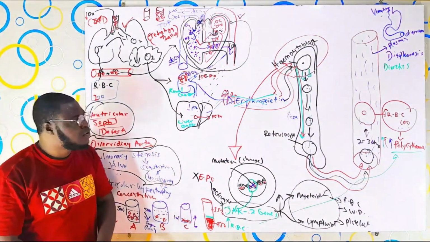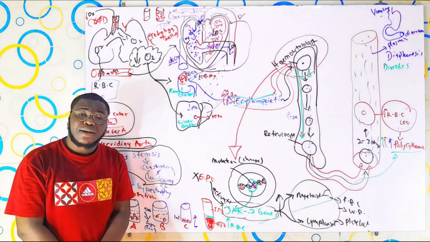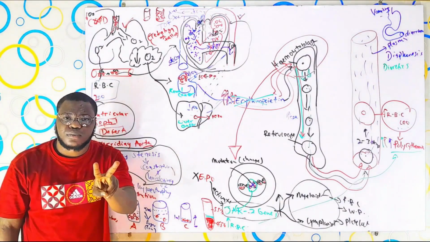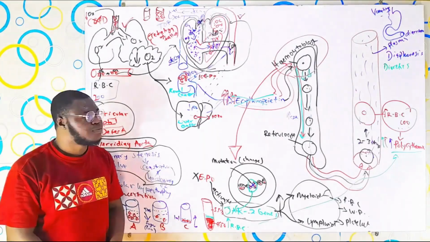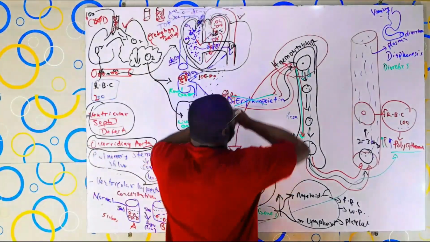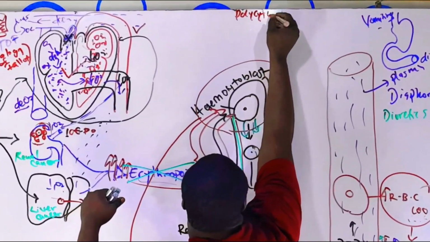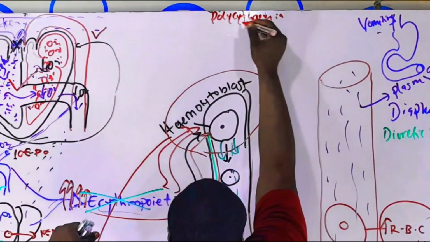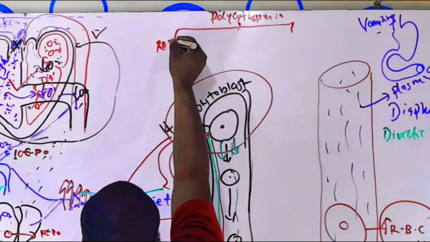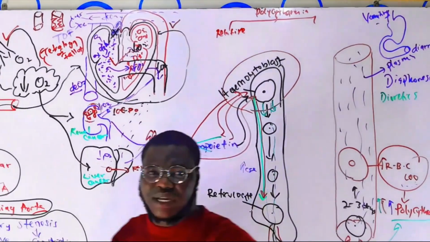Now the point is, I told you, once you understand all these things, you already know the types of polycythemia. Polycythemia is divided mainly into 2. Now, what 2 are those? So I'm going to draw a chart up ahead. Polycythemia can be grouped into 2. The first one is called relative polycythemia.